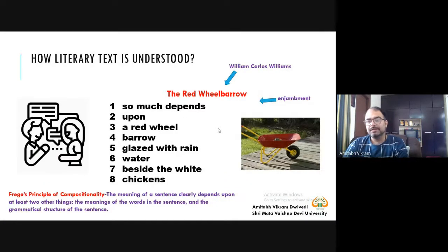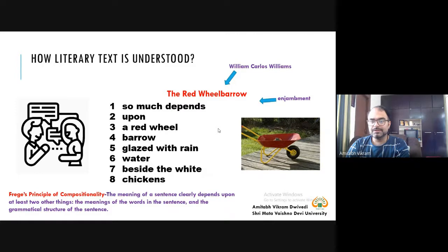So in this class, we will try to understand how literary text is understood. And this is a poem by William Carlos Williams, The Red Wheelbarrow. And as you can see, there are only 8 lines. In line 1, line 3, line 5, and line 7, there are 3 words, whereas in line 2, line 4, line 6, and line 8, there is only 1 word. So if you count the words that are there, you find it like one sentence.